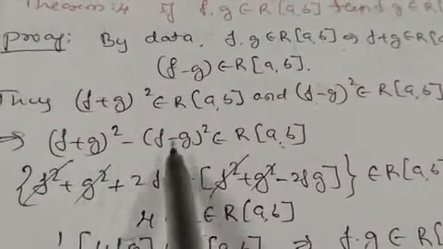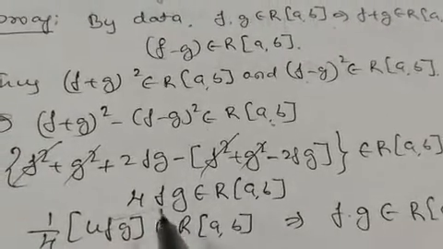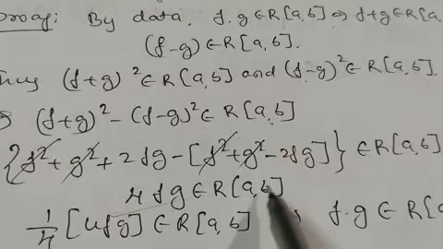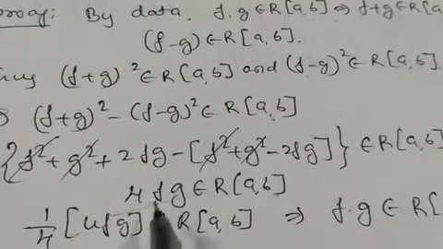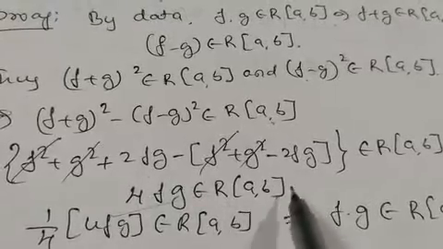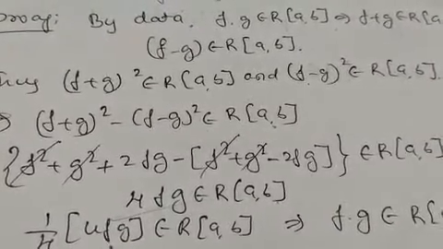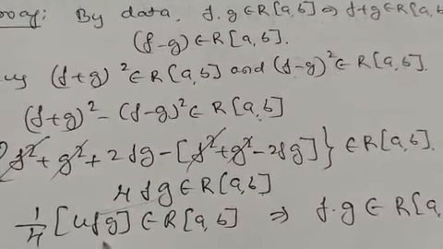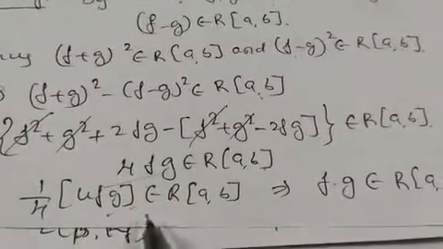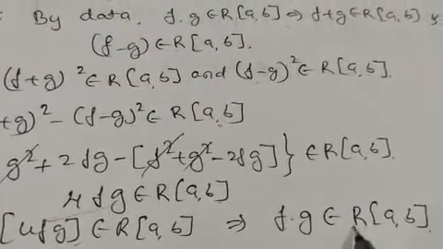If you expand this and simplify, you will get 4 f into g belongs to R of a, b. Dividing this by 4, it becomes 4 into f into g divided by 4, which is again f into g, and it also belongs to R of a, b.